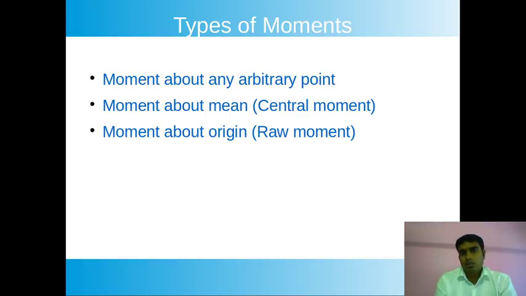Now let's go forward to know each of these one by one. First we'll talk about the moment about any arbitrary point.